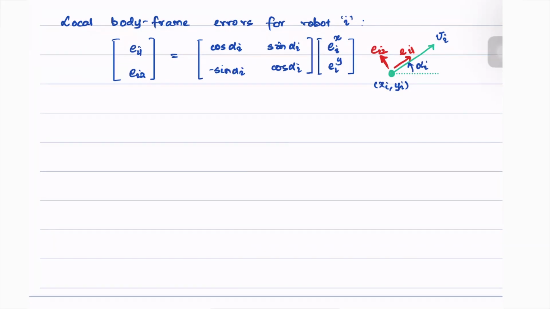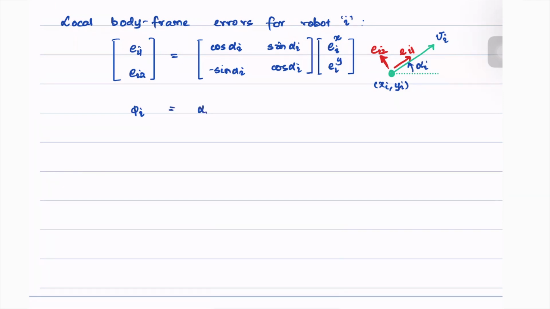In the end, we also want, for example, all of the robots to look at their neighboring robots or look towards them. Then, in order to implement that, we could introduce an error term in the angles as well.